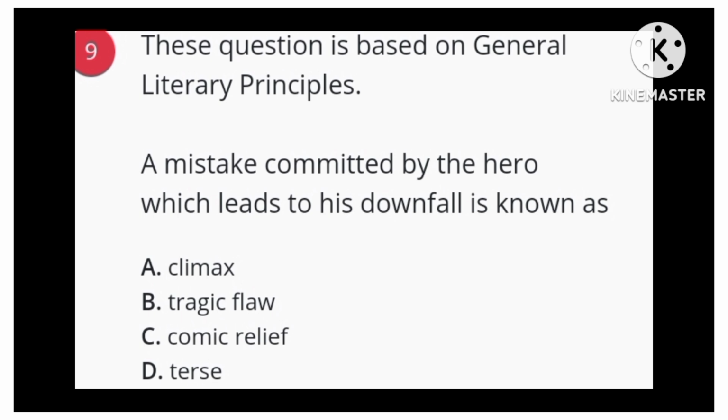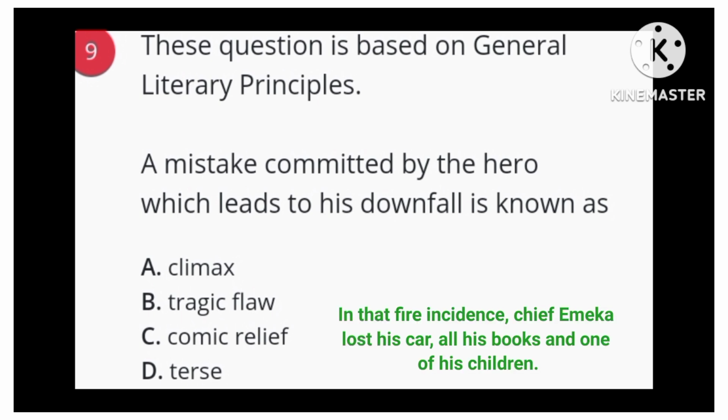Option A, climax. Climax is the opposite of anticlimax. In climax, what we do is arrange things in ascending order from the least to the highest, from the ones that are less important to the most important. Look at this example now. In that fire incident, Chief Emeka lost his car, all his books, and one of his children. In these three items now, which one is the most important among them? Is the child. So I arrange it from the least to the highest.